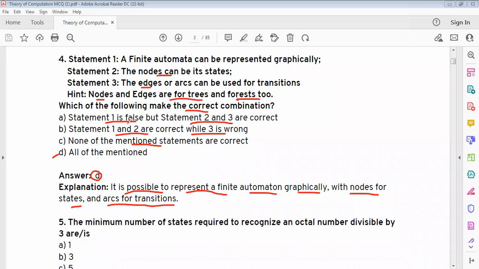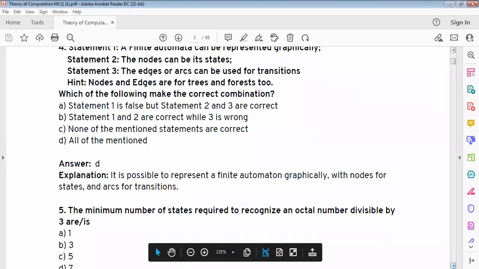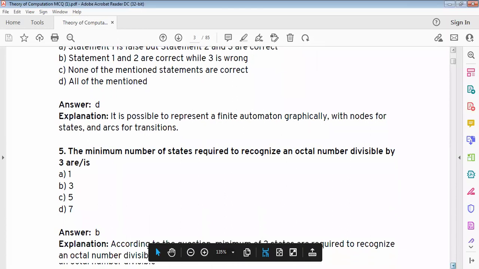Options are there. Statement 1 is false, this is a wrong answer. Statements 1 and 2 are correct and 3 is wrong. Hence, our option is B, all of the mentioned, because it is possible to represent a finite automaton graphically with nodes for states and arcs for transitions.